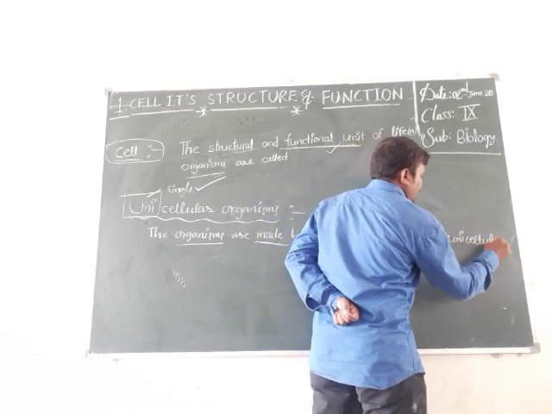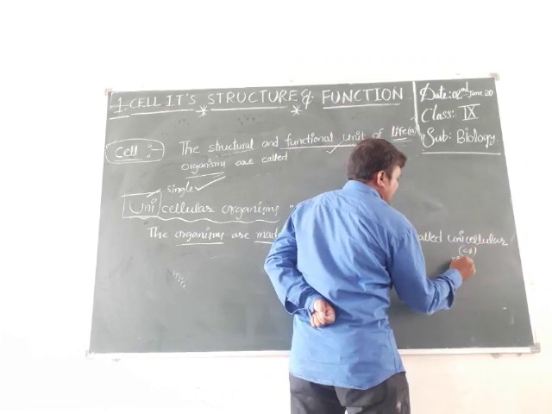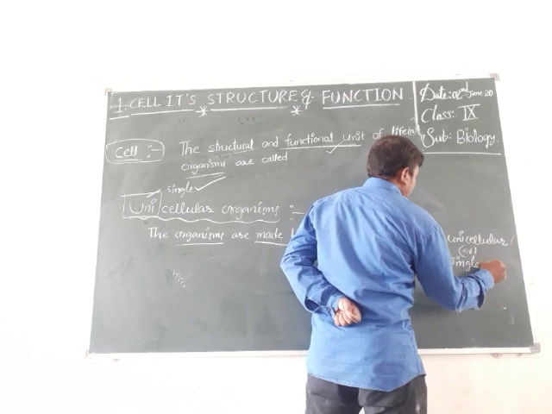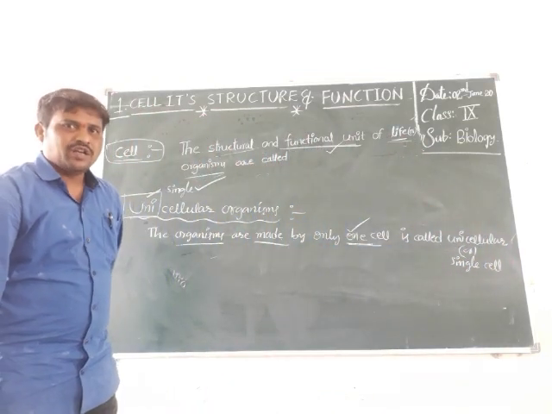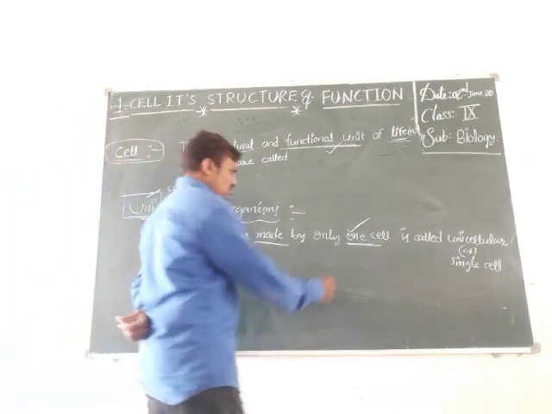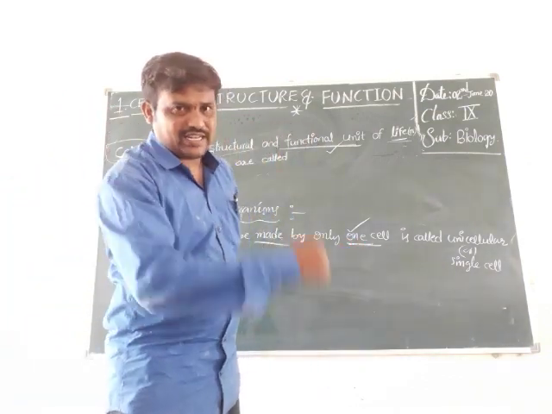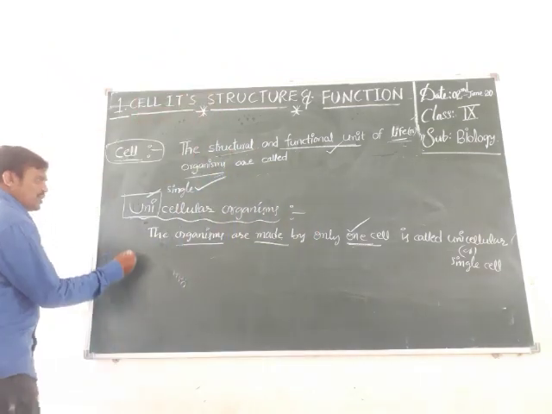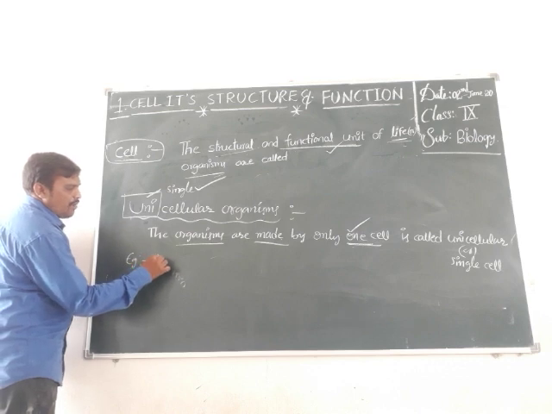Unicellular organisms are single cell organisms. Uni means one cell, means their body is made up by only one cell. An example of a unicellular organism is amoeba.